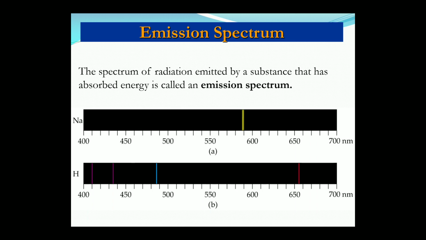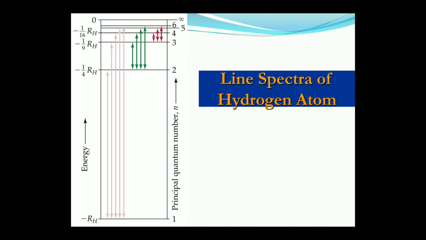The spectrum of radiation emitted by a substance that has absorbed energy is called emission spectrum. So this is a definition, students, you should understand: whatever spectrum of radiation is emitted by a metal substance that has actually absorbed some energy, that emission spectra is known as emission spectrum. Through metals like sodium and hydrogen we have shown the emission spectra.